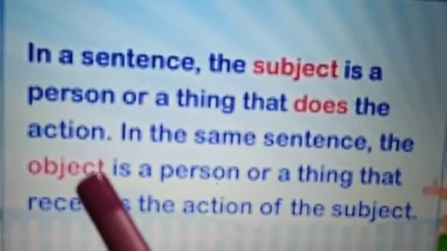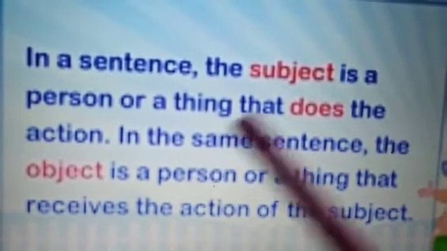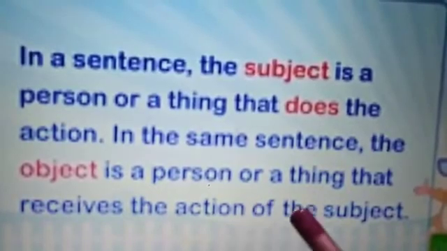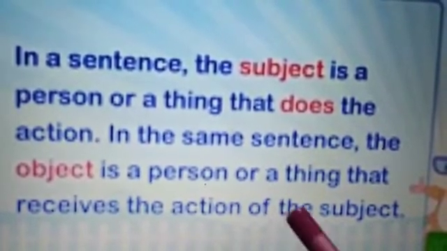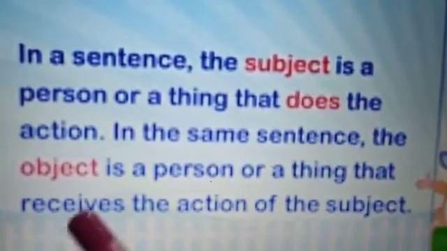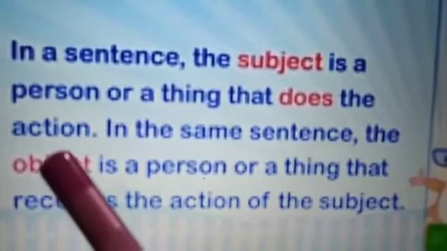What is an object? An object can be a person or a thing who is the receiver of the action of the subject, who receives the action of the subject. If the subject is doing something, that action is received by someone, and that is called the object.